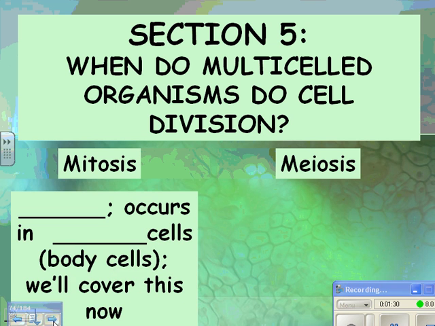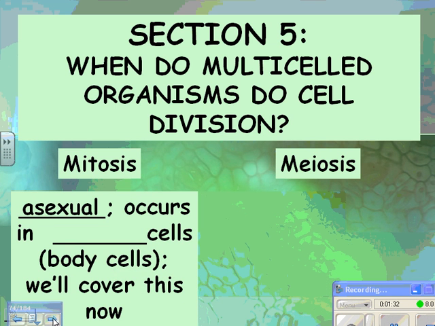Mitosis and meiosis. So mitosis is asexual. Remember, when you put an A in front of something, it means not. So apolitical would be someone who doesn't care about what's happening politically. Abiotic would be a non-living thing. Asexual is something that's not reproducing sexually. So just regular cell division, like in your skin, for example. So that occurs in something called somatic cells, which are body cells.